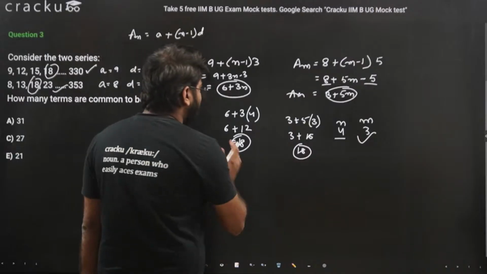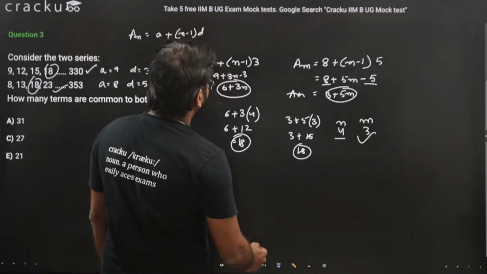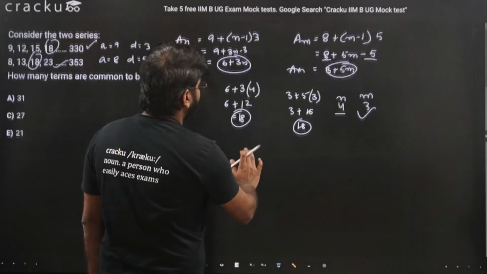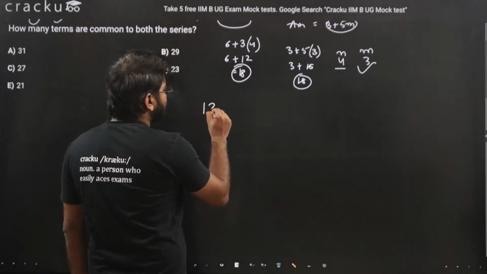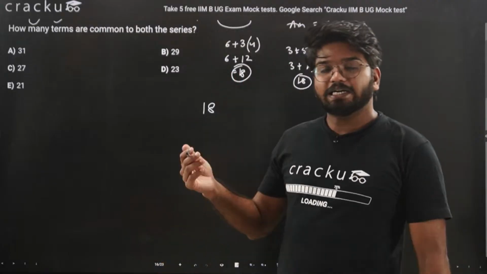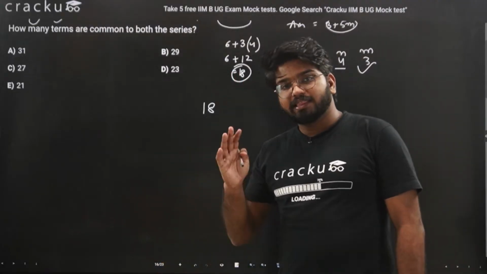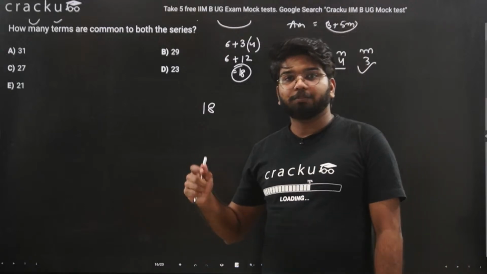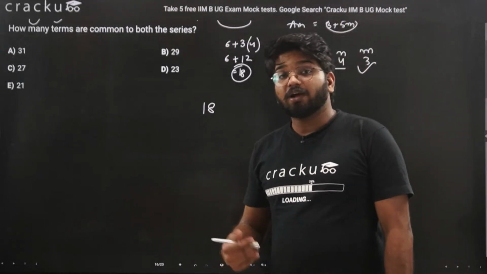Now we have arrived at the first term. So we have calculated the first common term is 18. Now whenever there are common terms in two equations, they will also occur at a particular common difference. When will they come?